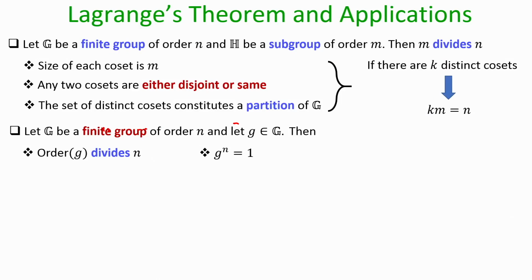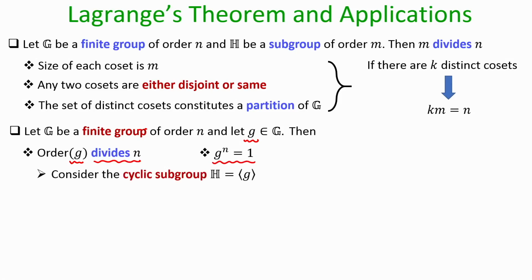Now, let us see some interesting conclusions of this theorem. Imagine G is a finite group of order n, and you take any element g from the group. Then the order of that element g will divide the order of the group, namely n. And the second conclusion here is that g to the power n is also the identity element.